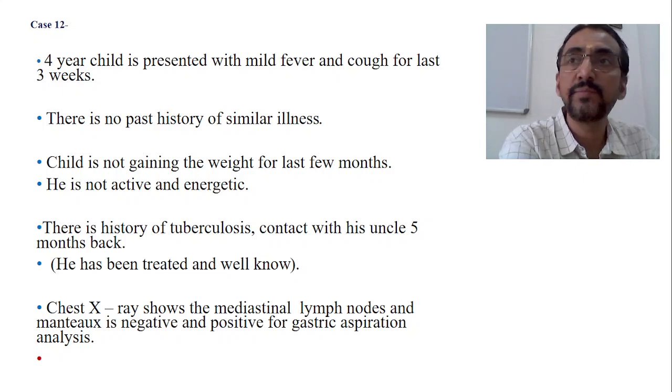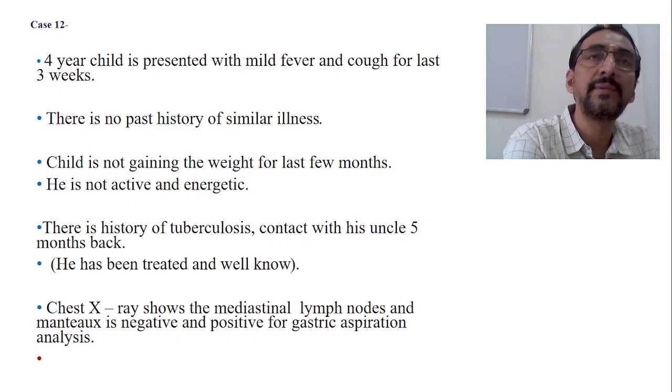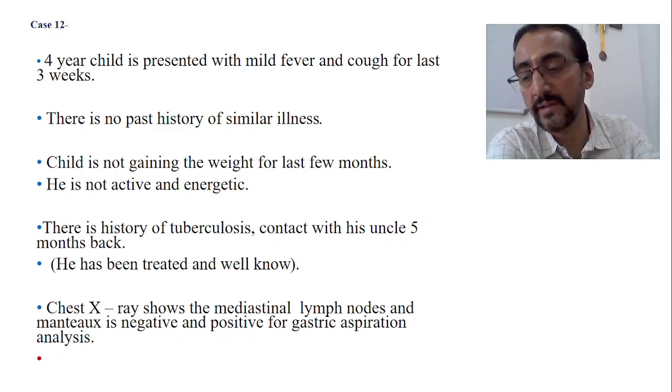Sputum AFB is not possible as the child will not produce any sputum. In a child with tuberculosis, there is no formation of sputum, therefore there is no question of an acid fast bacillus test, AFB sputum test. So one of the best methods that we follow is the gastric aspiration test. We collect the fluid in the early morning by gastric aspiration, and that will be analyzed. And mother is telling that it has also been done, and it was positive. But Mantoux is negative, and mediastinal lymph nodes are there.